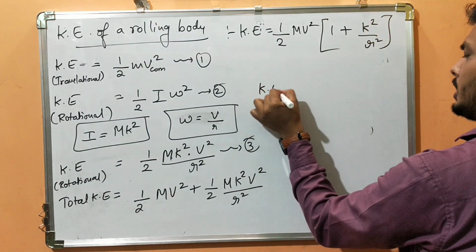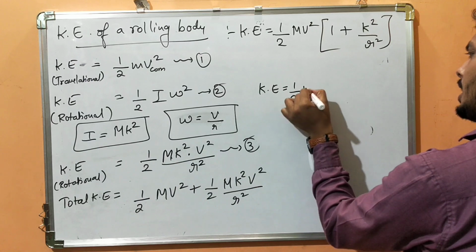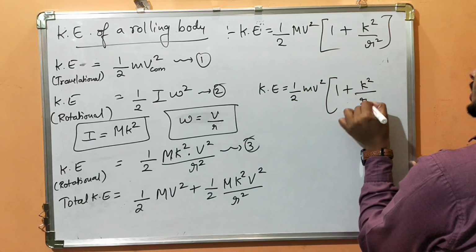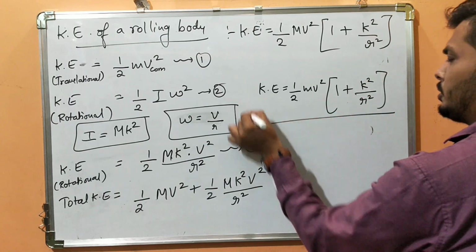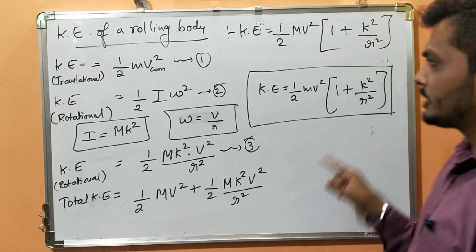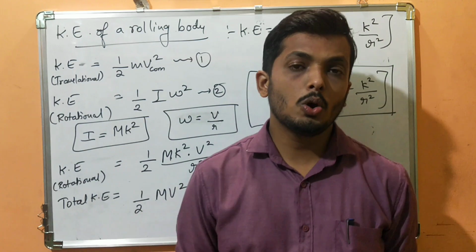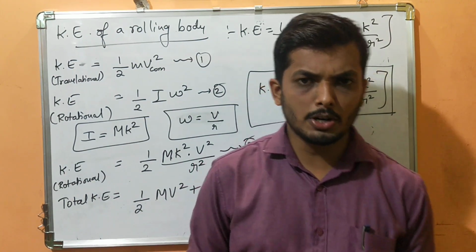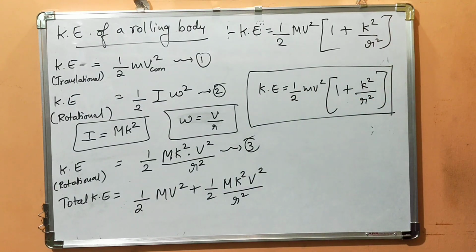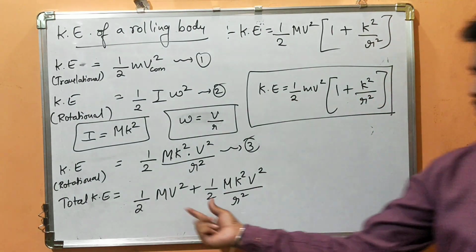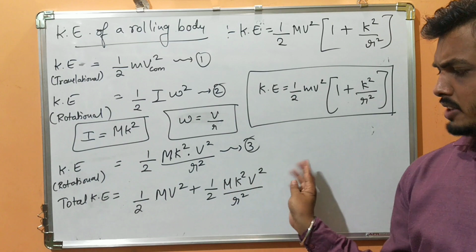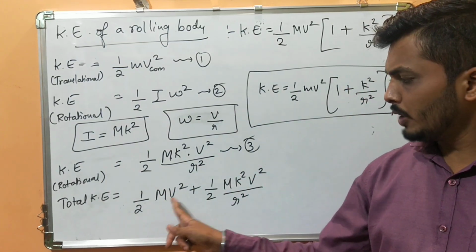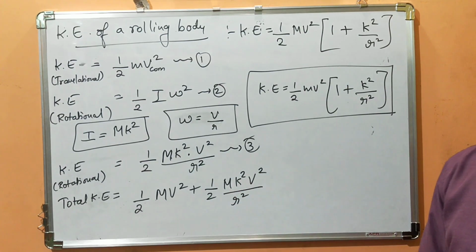So kinetic energy will be half mv square into 1 plus k square divided by r square. Are you understanding? So this is the expression for the kinetic energy of a pure rolling body. I have taken 1 by 2 mv square as common, so what is left is 1 plus k square by r square.